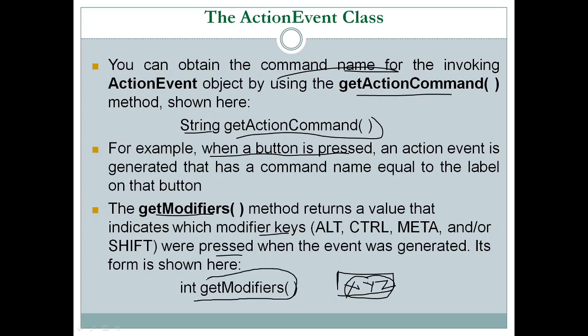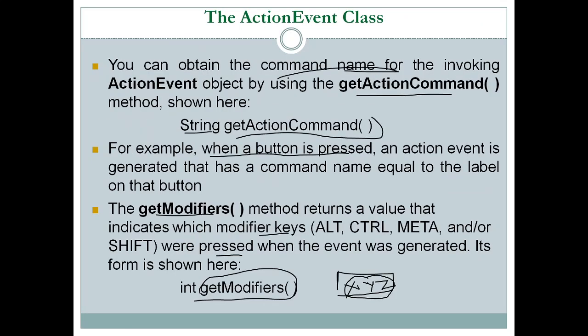As I have said, while clicking on a button we can press a Control key or an Alt key or a Shift key on the keyboard, and after the event has occurred, if we want to know which key was pressed, we can get information about that by using the method getModifiers. This will give us the information about which key was pressed when the action event occurred. So even that information we can get by using getModifiers.